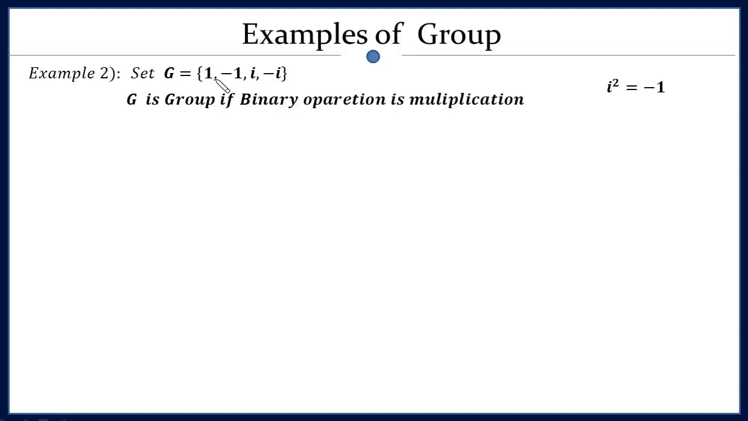Let's move to the second example. If you take a set with these 4 elements, 1, minus 1, i and minus i, and if you take the binary operation as multiplication, then you will find this set is a group. We know i square equals minus 1. You can verify by yourself. I can just point out 1 is the identity element and the inverse of 1 is 1, the inverse of minus 1 is minus 1, the inverse of i is minus i, and the inverse of minus i is i. And the rest of the properties you can verify by yourself.